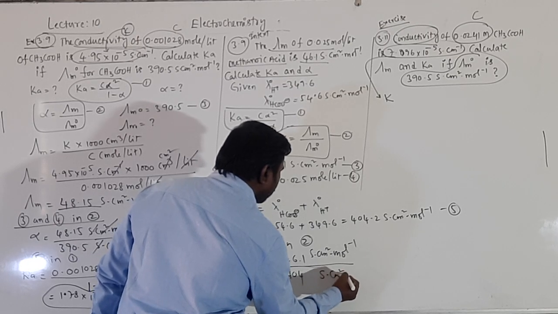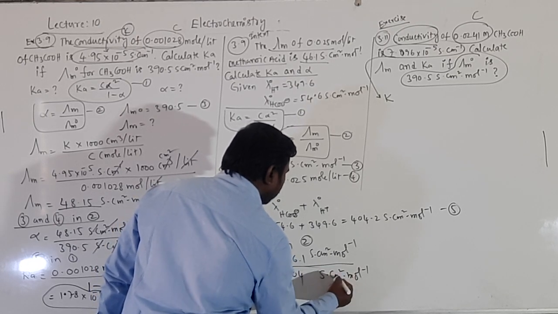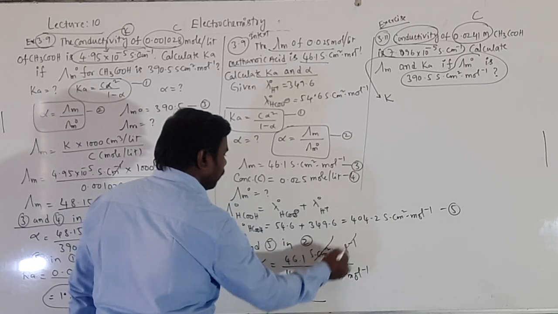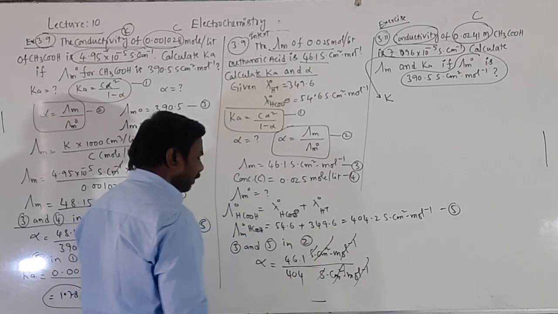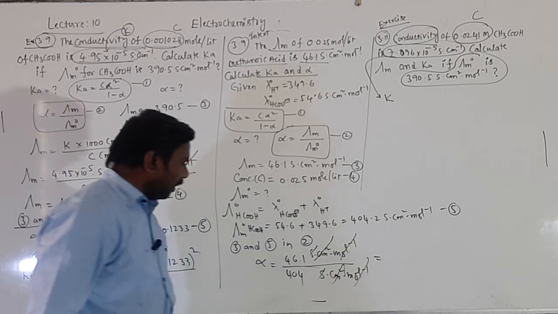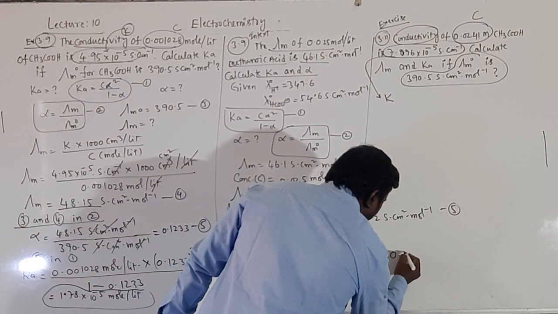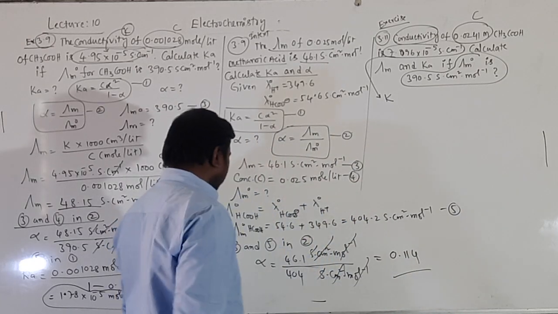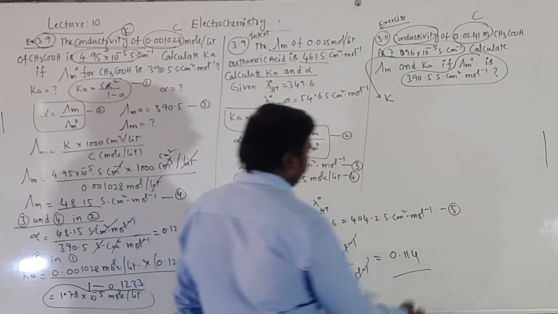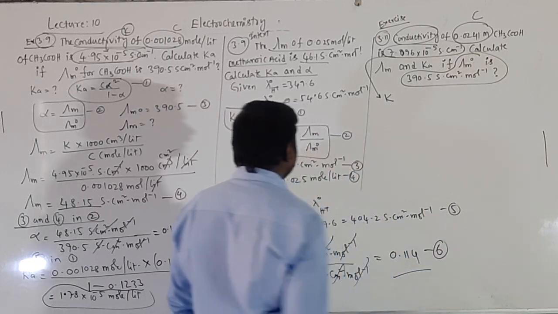Getting? So the units will be cancelled completely here. Then the value will finally be 0.114, no units. This is the alpha value. Alpha value will be 6.